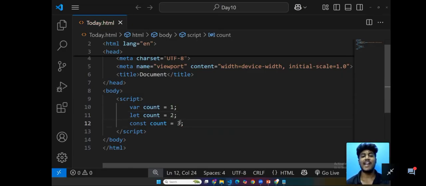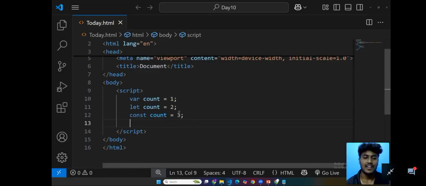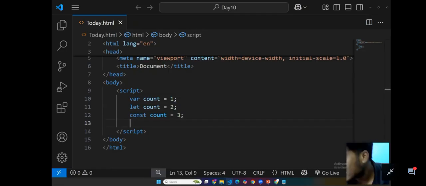What happens if I print the count? Which count will be printed? Shall we check? This variable name is count, this variable name is also count, and this variable name is also count. If I print the count, it is going to be 1 or 2 or 3. We are ready to check.